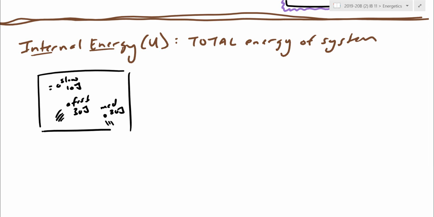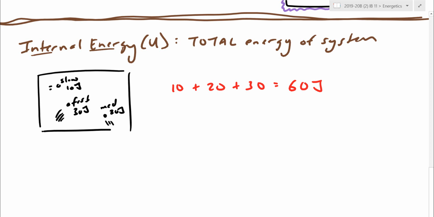I'm going to go to the slow particle. Oh, you have 10 joules. The medium particle has 20 joules. The third particle here is 30 joules. I'm going to be able to just add them up, and I'm going to say 60 joules. Again, pretty simplistic, but I just want to give you an example of what internal energy is. I'm also only focusing so far on kinetic energy. There would technically be maybe some London forces, potential energy between the particles, especially as they collide on each other. There's going to be some transfer of energy as well. I'm totally ignoring all that. I'm just focusing on kinetic energy.